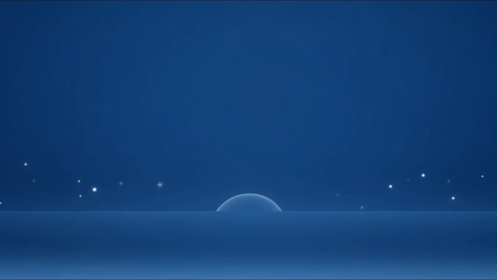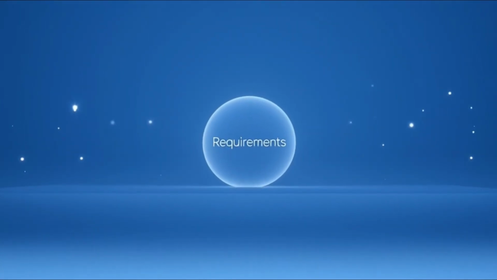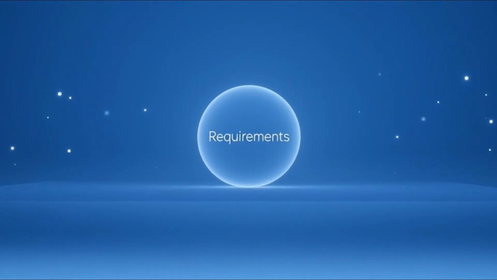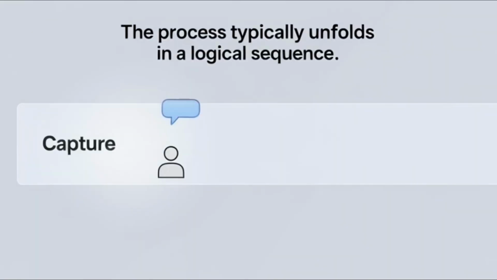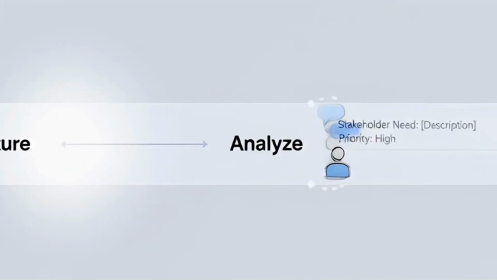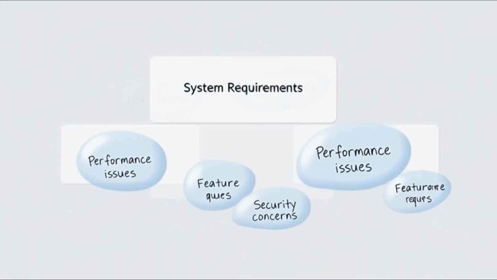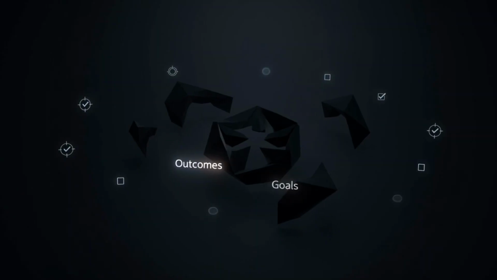Requirements as the starting point of the model. In a well-structured MBSE approach, requirements provide the starting point for system reasoning. The process typically unfolds in a logical sequence. First, stakeholder needs are captured and analyzed. These needs are refined into system requirements. Requirements define the outcomes the system must achieve.